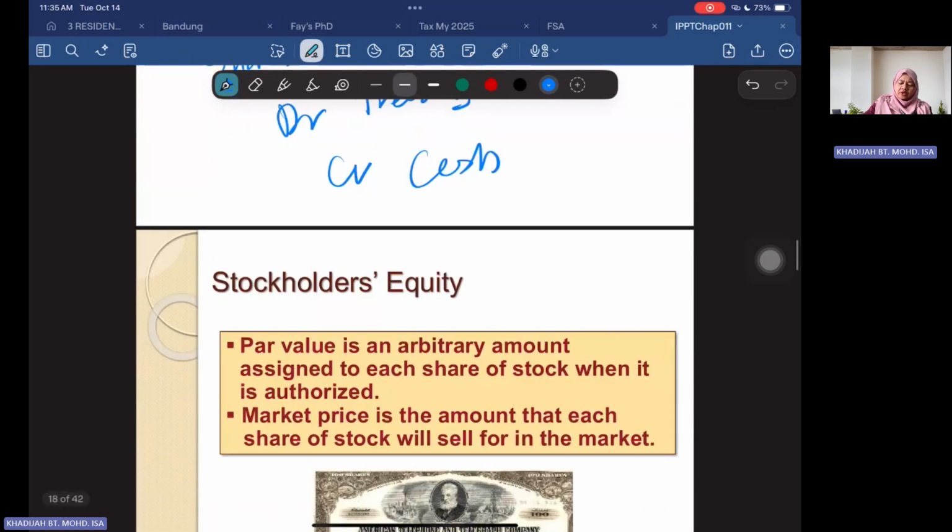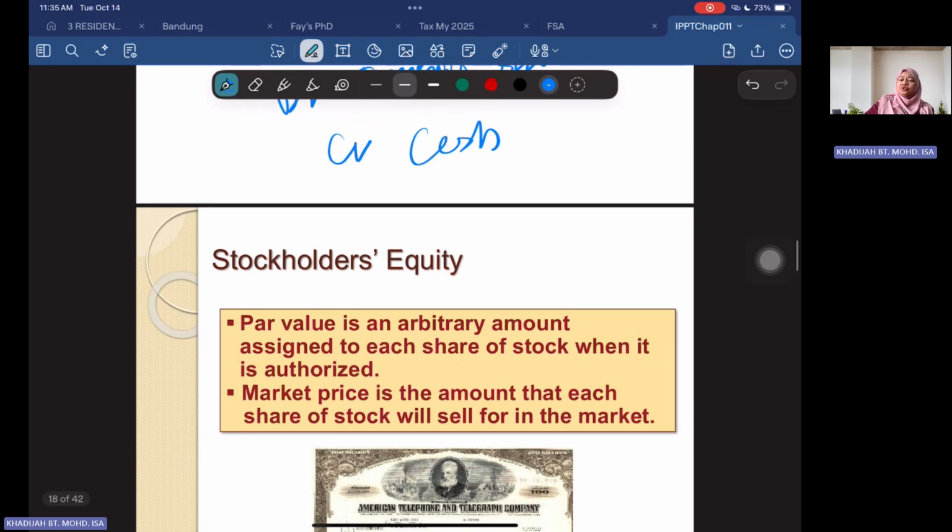And then, of course, when we talk about stockholders, when you issue shares, normally we should know what the par value is. Par value is an arbitrary amount assigned to each share of stock when it is authorized. So when you want to authorize your shares, you should know your par value. But the market price is the amount that each share of stock will sell for in the market. So the par value always remains the same as authorized, but when you sell the shares, it depends on the value of the shares.